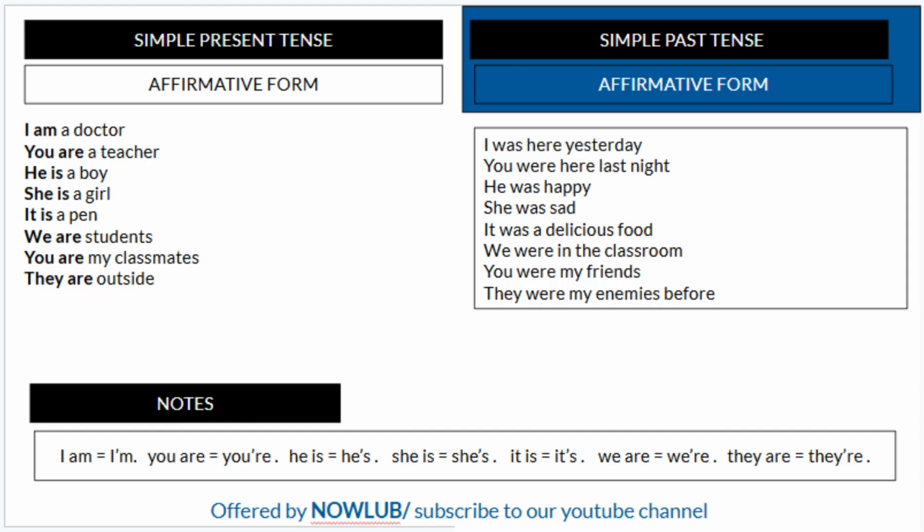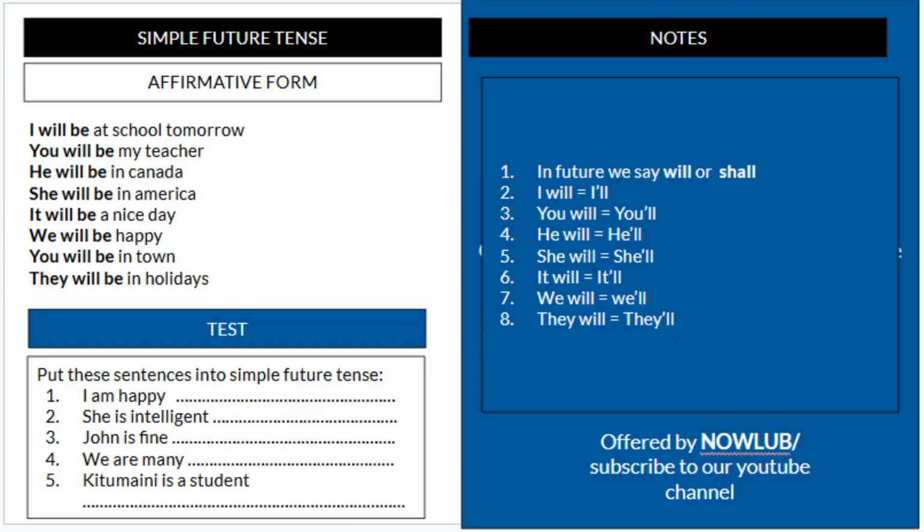You have to note this. The contraction of I am is I'm. You are, you're. For example, I'm okay. You are okay, you're okay. He is okay, he's okay. She is fine, she's fine. It is my pen, it's my pen. We are here, we're here. They are there, they're here, they're happy. These are the contractions.